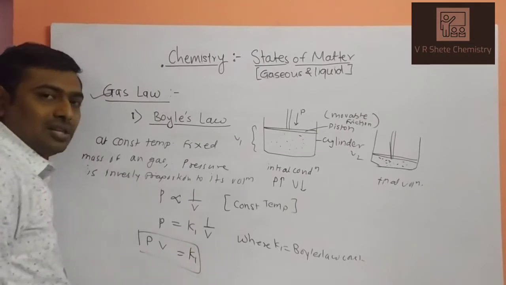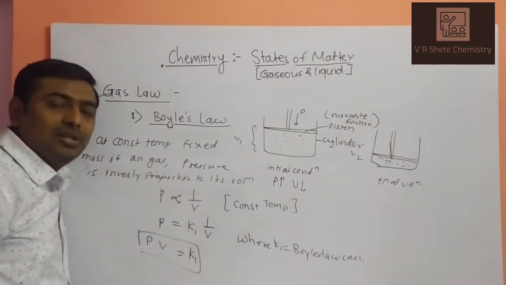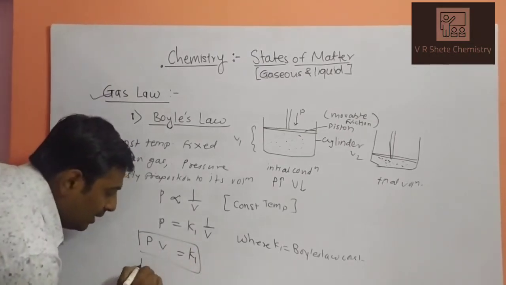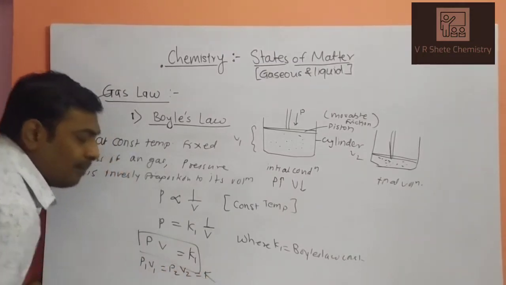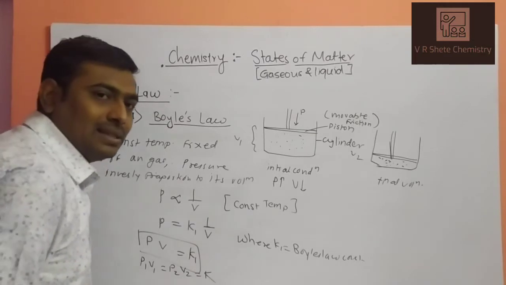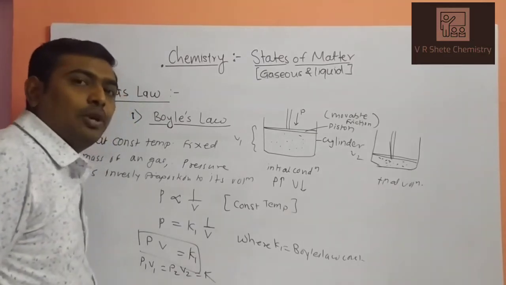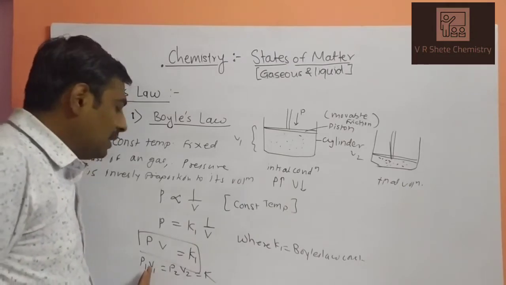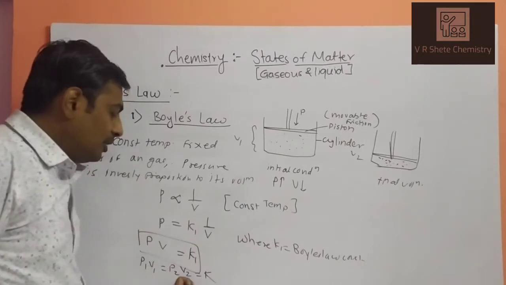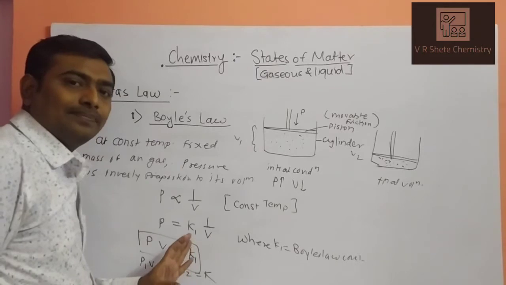So this is your equation for Boyle's law. When we observe two gases, the equation will be P1 V1 equals P2 V2 equals K. When we observe three gases, P1 V1 equals P2 V2 equals P3 V3 equals K, where P1 V1 are the pressure and volume of the first gas, and P2 V2 are the pressure and volume of the second gas.